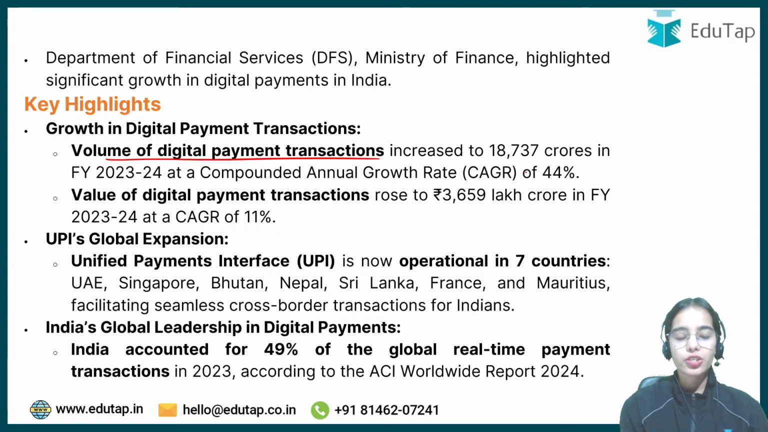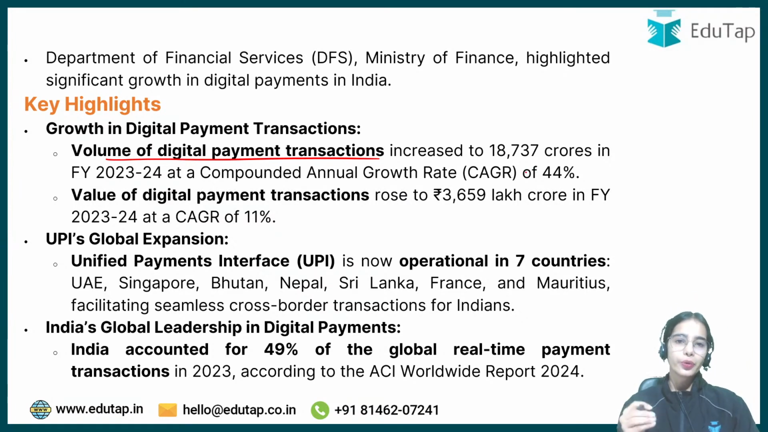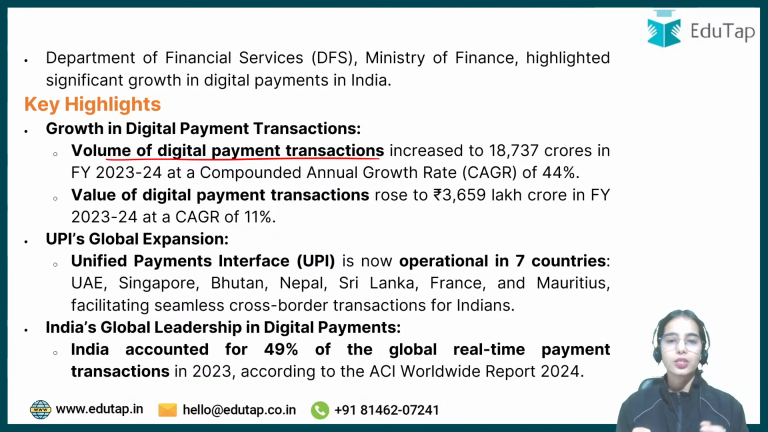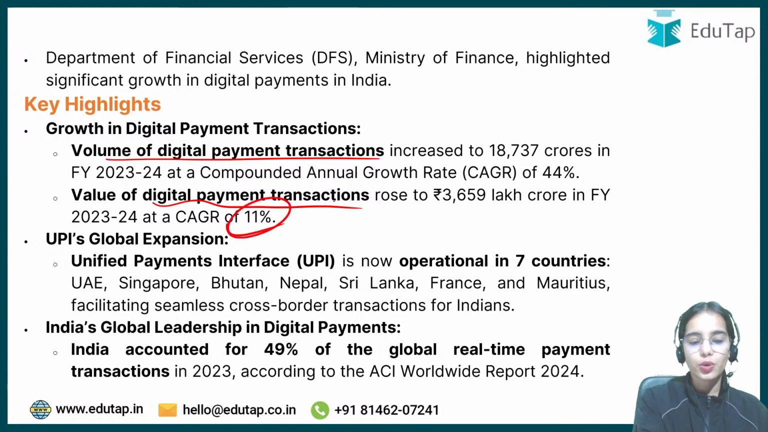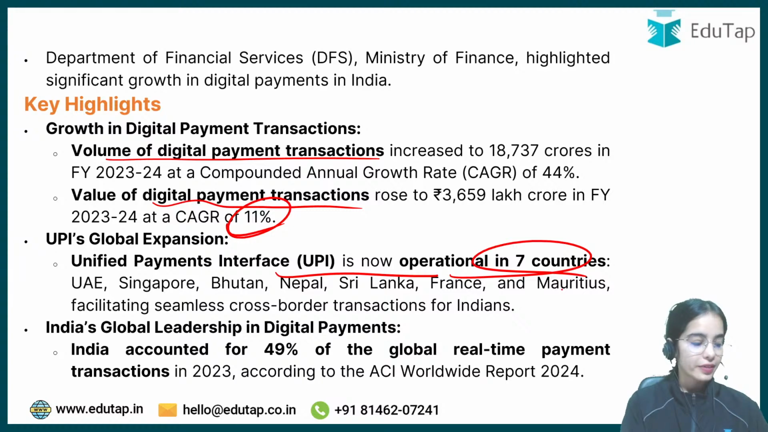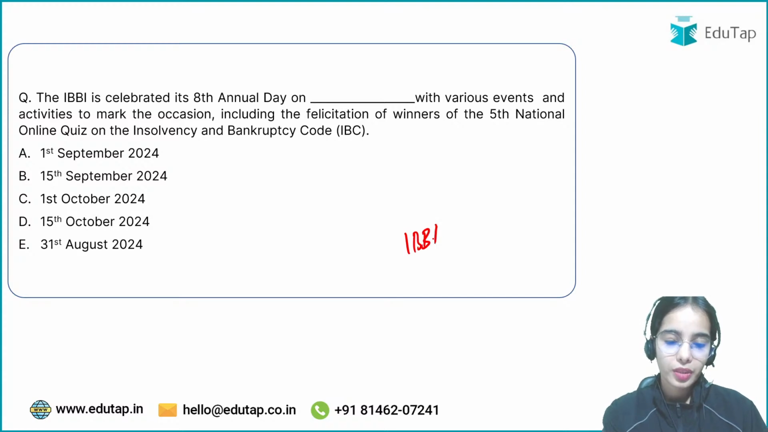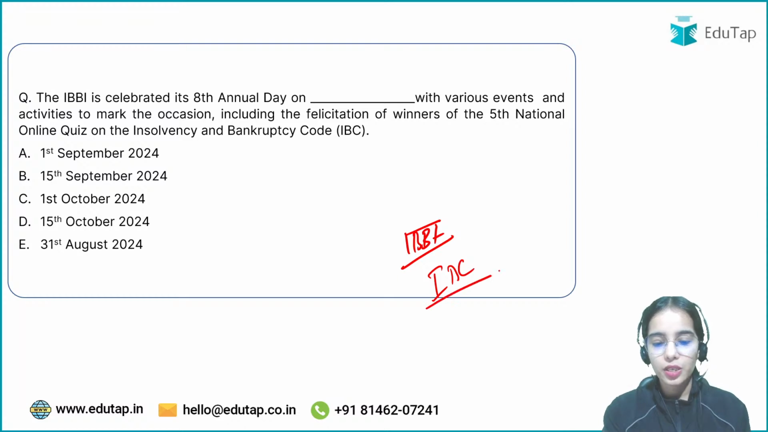Okay, for the volume of digital payment transactions in financial year 2023-24, the compounded annual growth rate is 44%. The value of digital payment transactions has a growth rate of 11%. Okay, so this is the idea. UPI is now operational in 7 countries. The next one is about the regulator of the Insolvency and Bankruptcy Code. So the IBBI is the regulator of the insolvency and bankruptcy process.